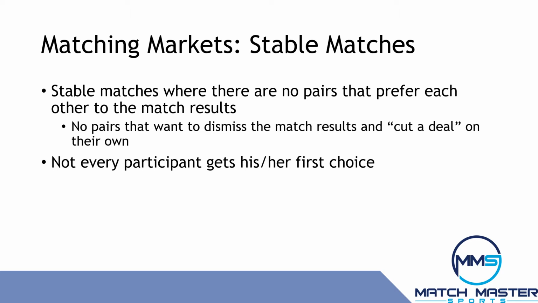This differs from the amateur draft in professional sports, where preferences are only considered from one side. Stable matches and safe selections are very important goals of a proper market design. Stable matches mean there are no pairs of participants that prefer each other more than what they got in the matching market. When students apply to schools, there may be some students who wanted a different school and schools who wanted a different student. However, if a matching market makes stable matches, there will be no pairs that wanted each other more than what they got in the match.